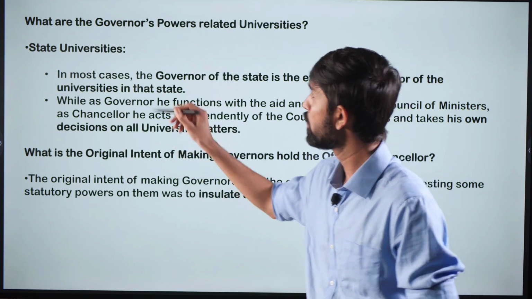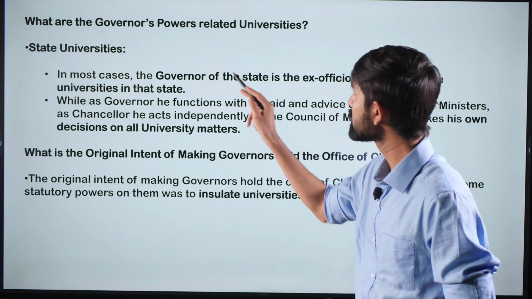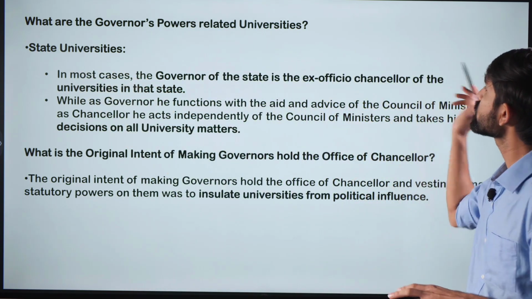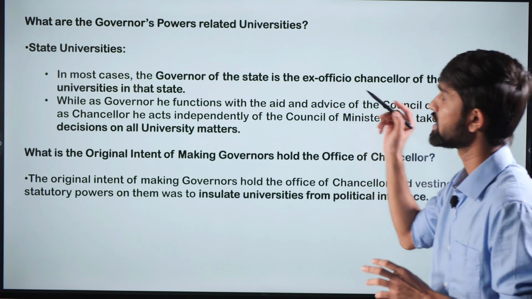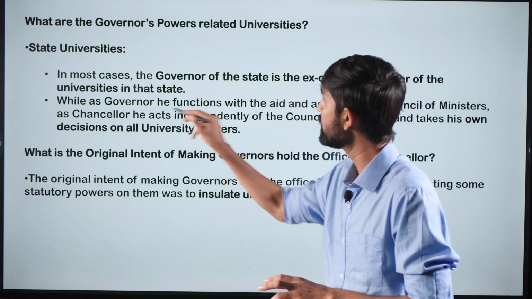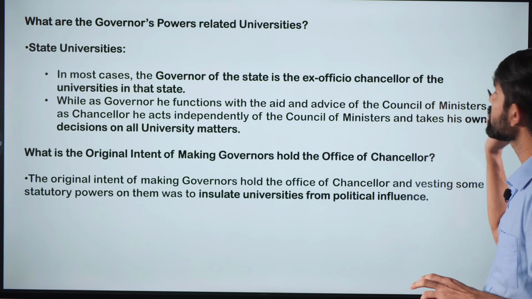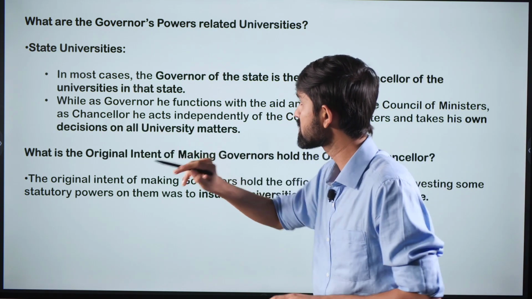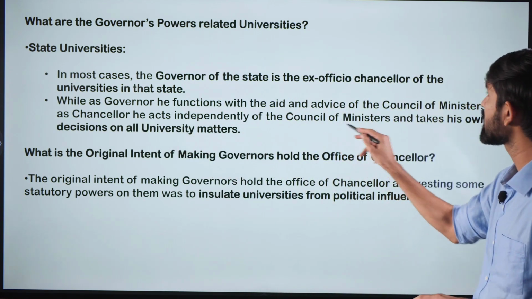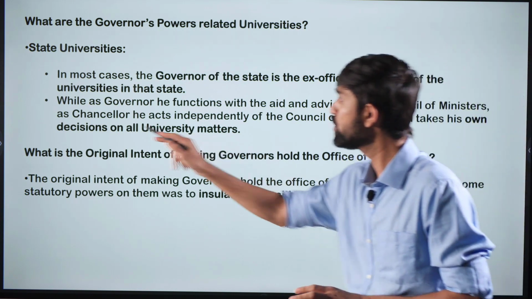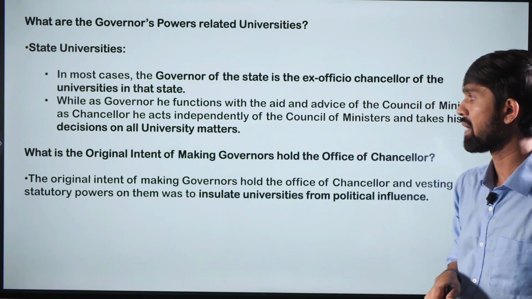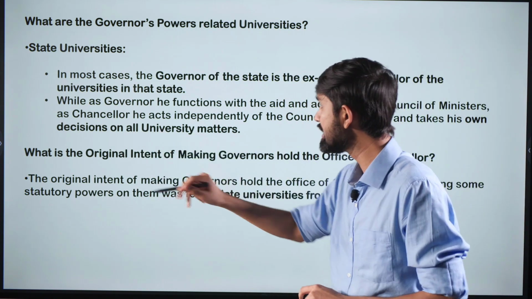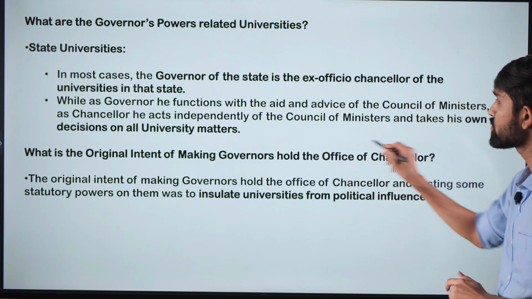So as we saw, when it comes to state universities, the governor of the state is the ex officio chancellor of the universities. And as I mentioned, while as governor, he functions with the aid and advice of the Council of Ministers. As chancellor, he acts independently of the Council of Ministers and takes his own decision on all university matters. So what was the original intent of making governors hold this office of chancellor?